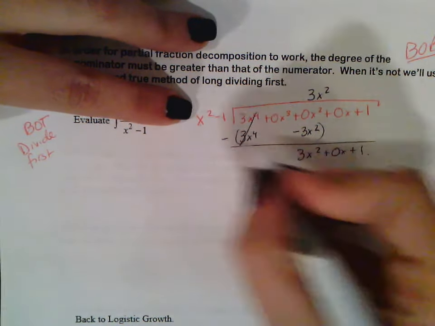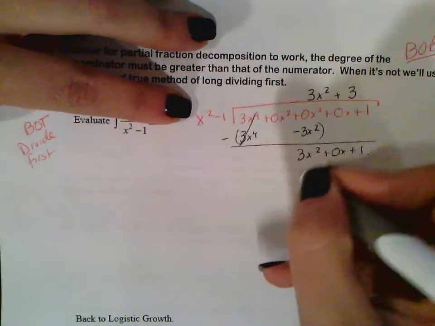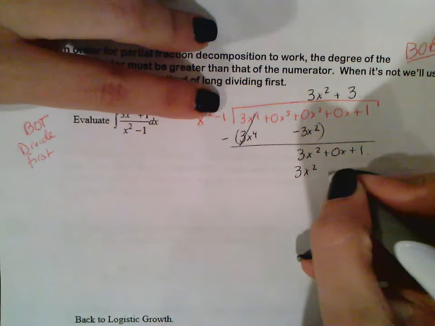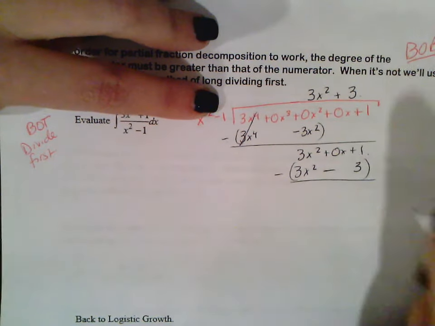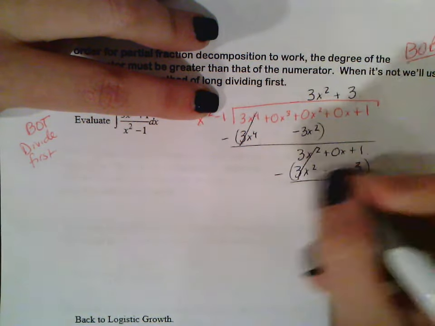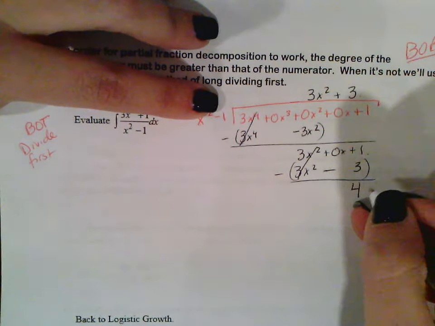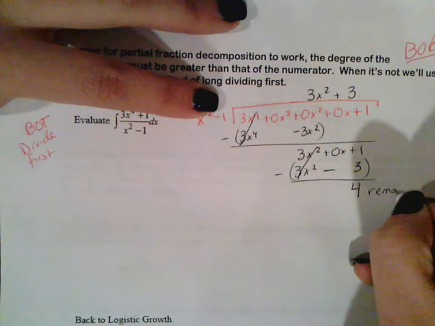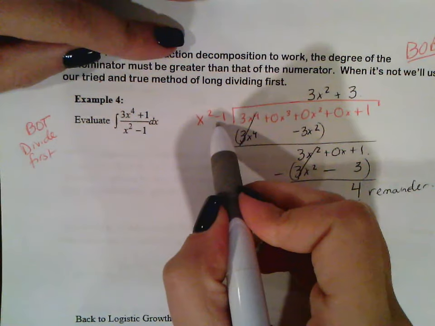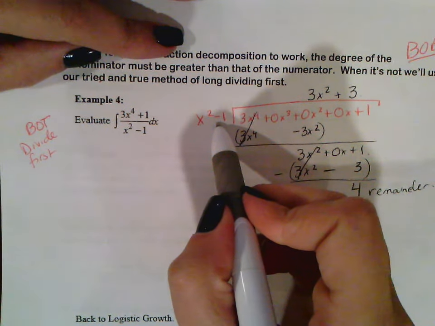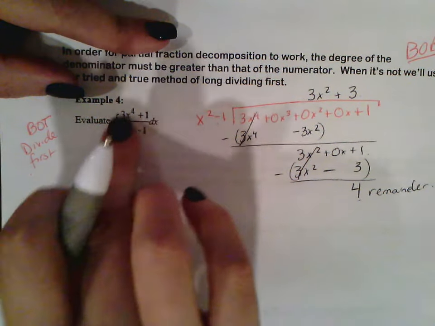Next up, 3x squared divided by x squared is plus 3. Multiply 3x squared minus 3. Parentheses and subtract. That cancels out, and then 1 minus negative 3 is going to be 4. That's our remainder. And remember, how do we rewrite our remainder? 4 over whatever your divisor was.